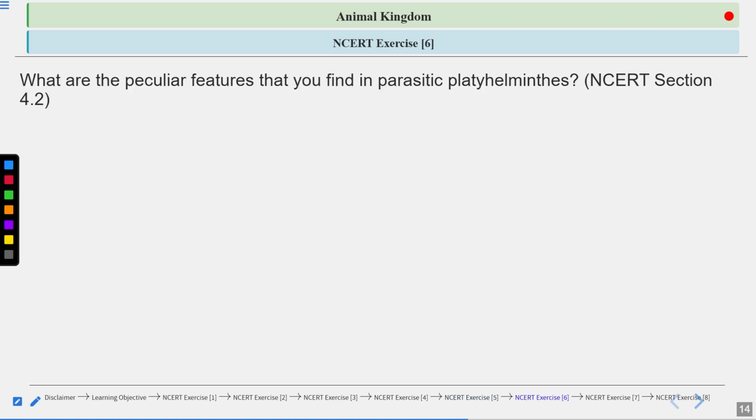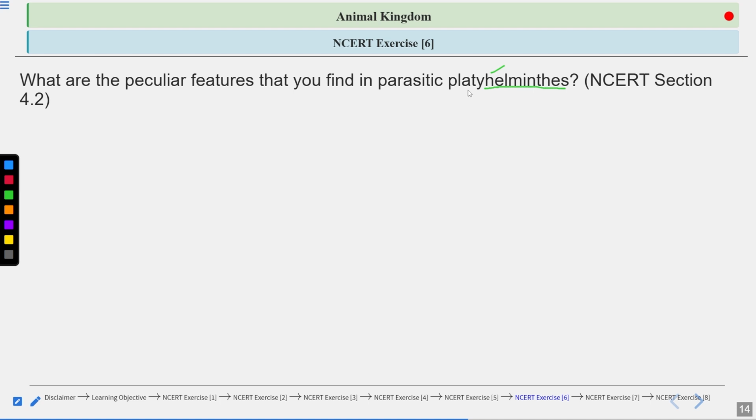The next question is: what are the peculiar features that you find in the parasitic platyhelminthes? Platyhelminthes is a very different phylum. We have three different worm phyla. Helminth means worm.